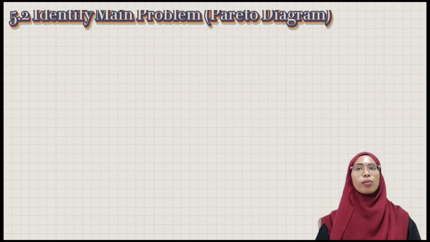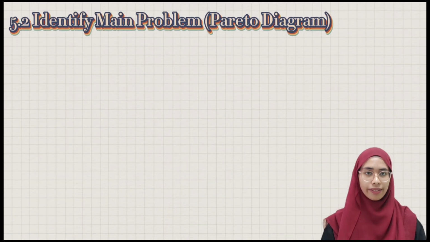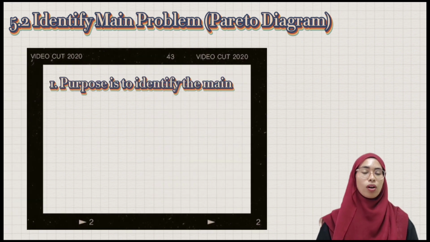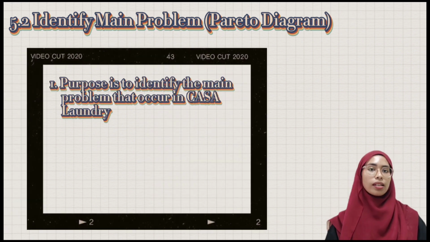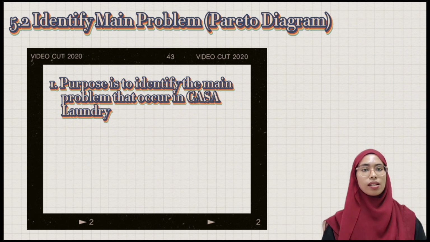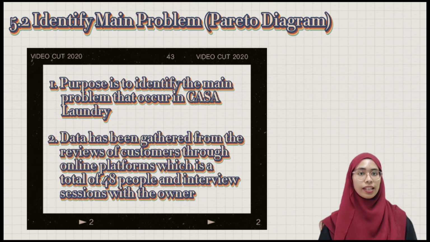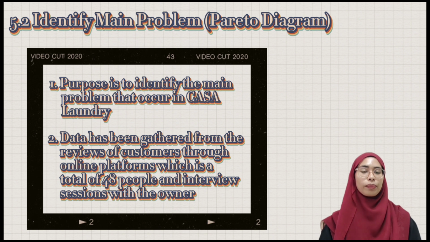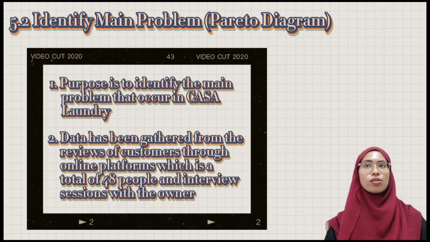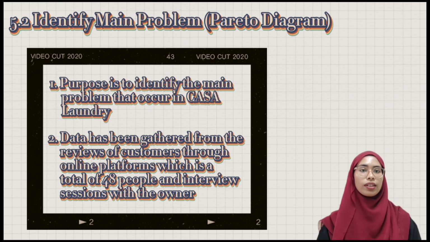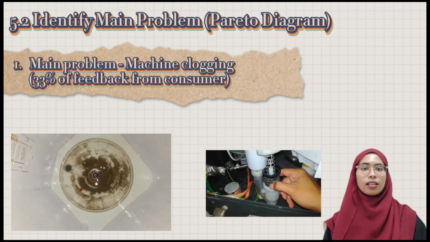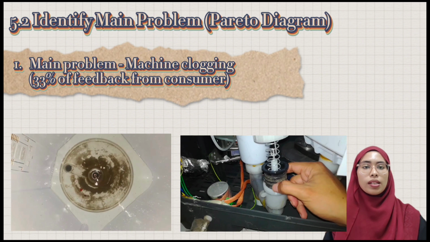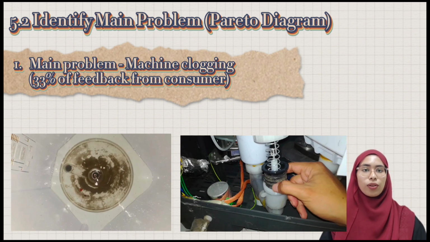For my part, I will discuss the Pareto Diagram. The purpose of this Pareto Diagram is to identify the main problem faced by Casa Laundry. All of this data is gathered from the feedback of 48 consumers and an interview session with the owner. As can be seen, the main problem comes from machine clogging with 33% of feedback.